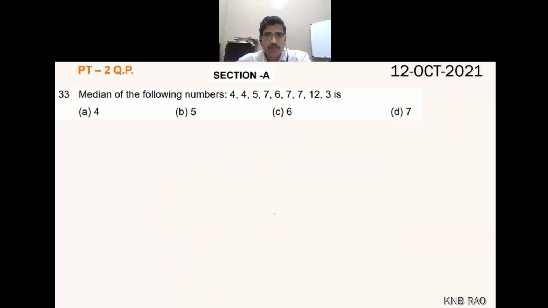Okay. Then moving on to question number 33. Median of the following numbers, easiest thing. Arrange 3, 4, 4, 5, 6, 7, 7, 7, 12. How many are there? 1, 2, 3, 4, 5, 6, 7, 8, 9. 9 observations.